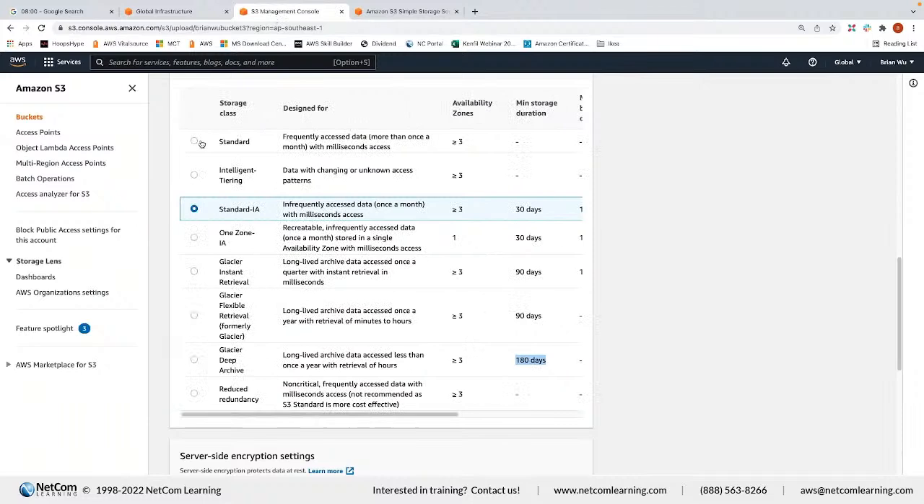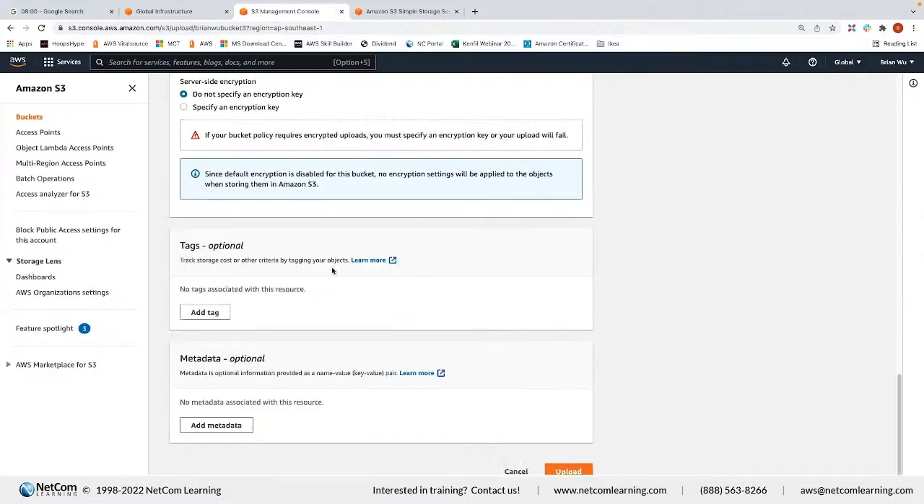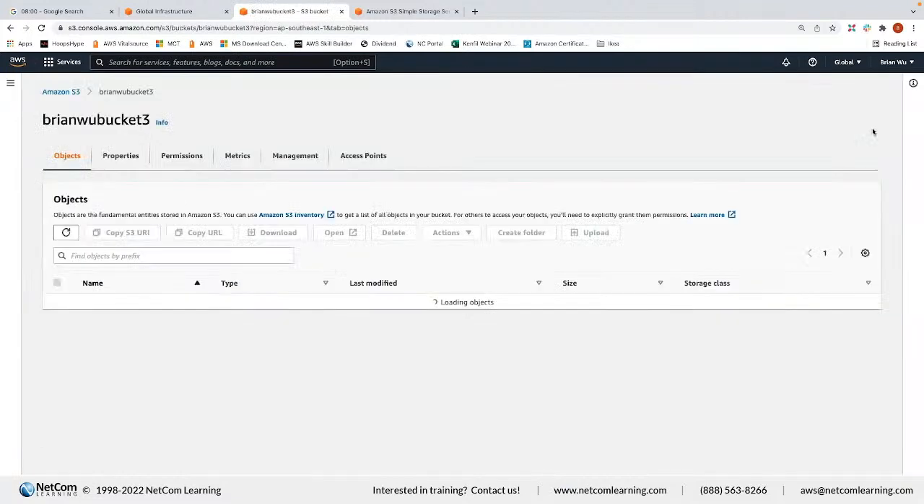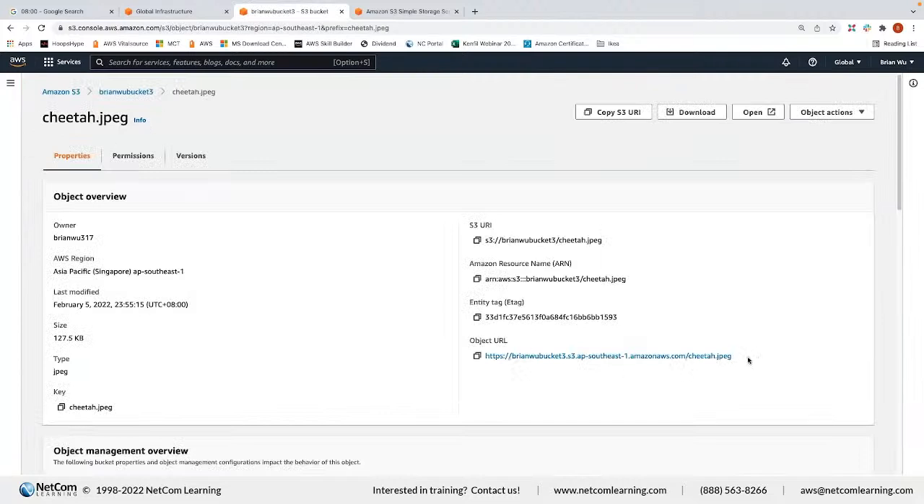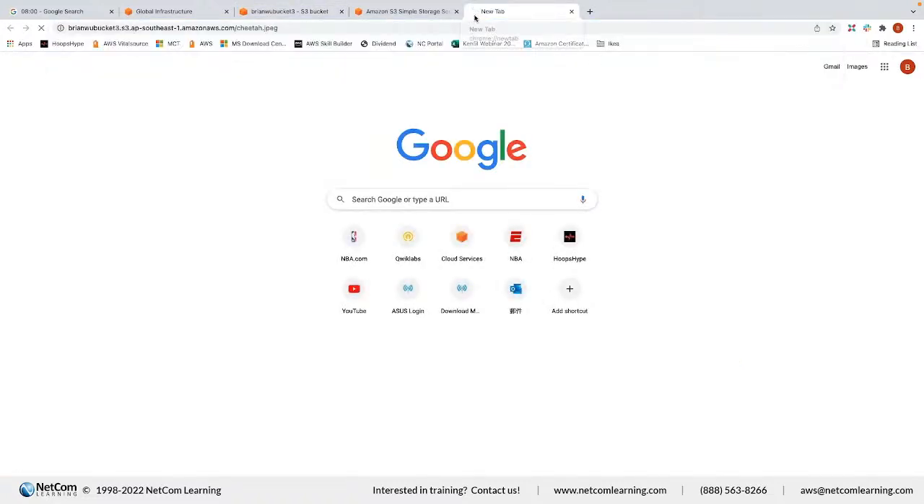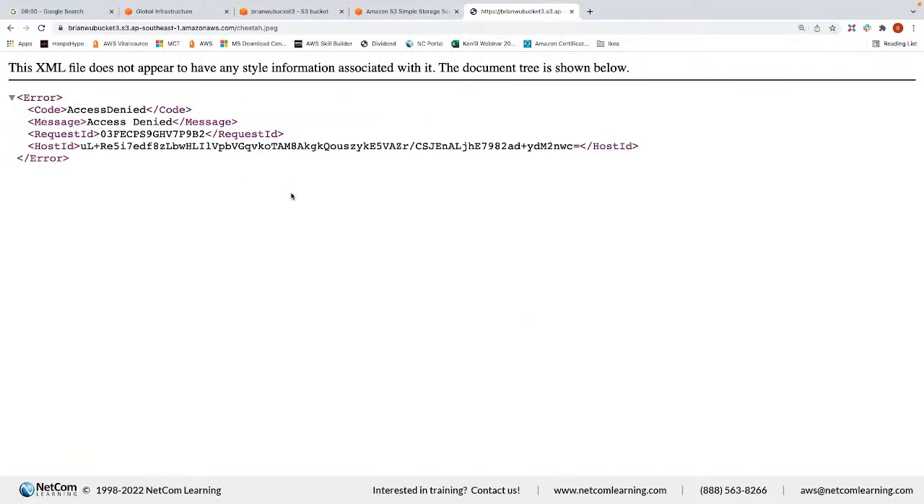Let's come back to my demo. I just put it in standard and keep going and upload. After that, the picture. If you go inside, you can see there is the URL. If I just copy this URL and paste it here, I cannot access it, because it is just like using the browser to access this object. As I mentioned before, public access is not allowed by default.